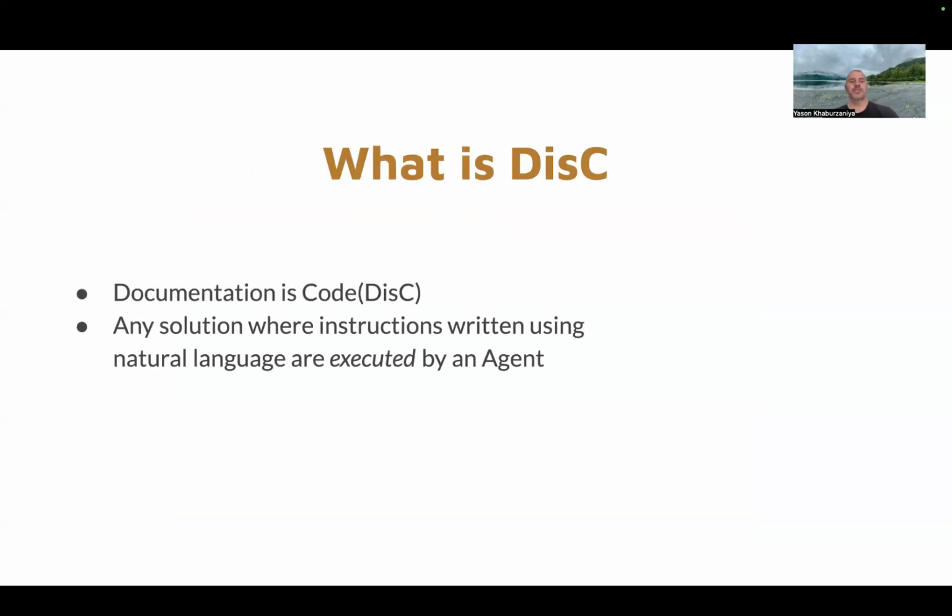First, I want to cover this idea. What I mean by documentation as code is any solution where instructions written using natural language are executed by an agent. So think of it where a Python interpreter is executing your Python instructions line by line. Here, an agent is executing your instructions written in your native language.